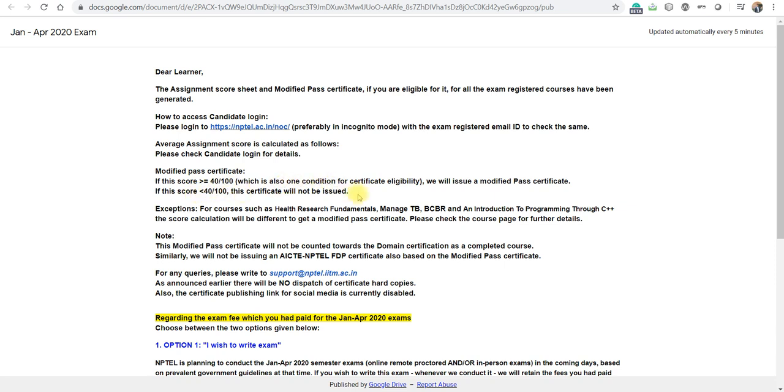For those whose score is less than 40, the modified pass certificate has not been issued, right? And there are some courses that are an exception, such as Health Research Fundamentals, Managerial Economics, BCBR, and Introduction to Programming through C++. Their modified pass certificate score calculation is a bit different.